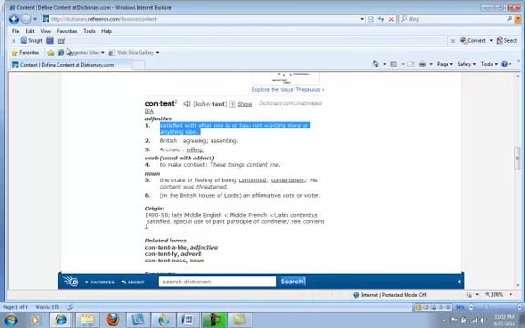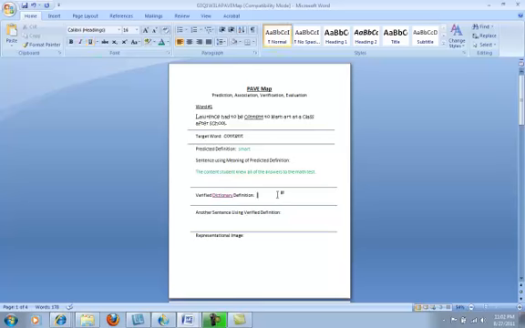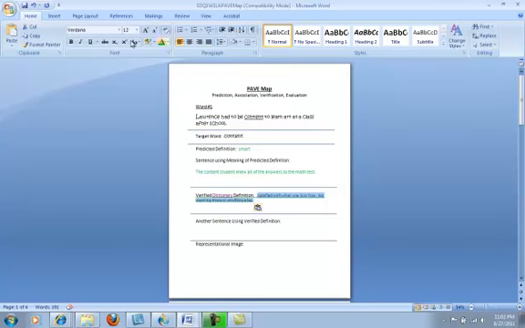Now, I'm going to highlight this and copy that definition. And I'm going to come over here and paste it into my document. I'm going to turn that green. So it really means satisfied with what you are or what you have. So now I need to write another sentence. Let's see. The student was content with getting a B on his science test.